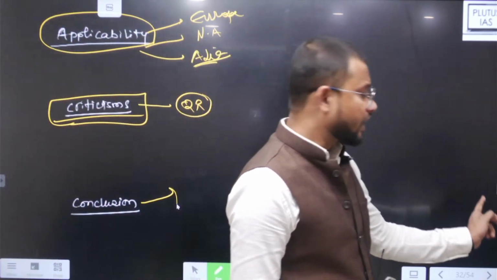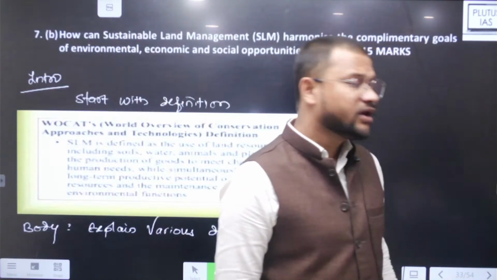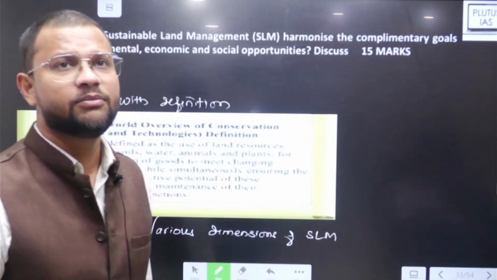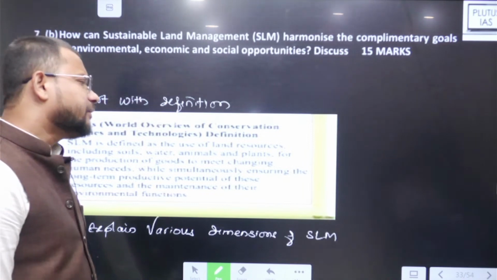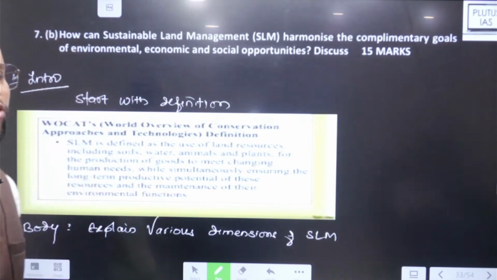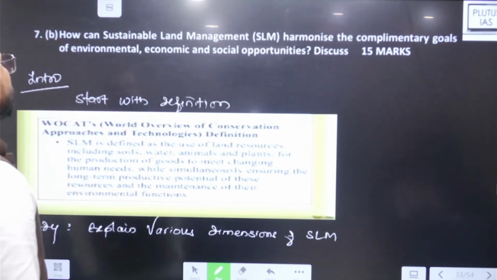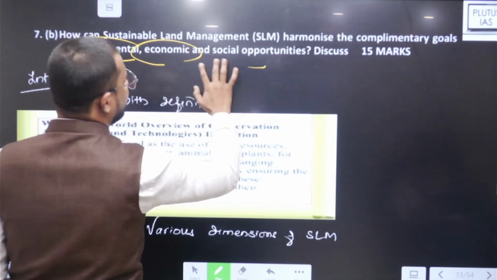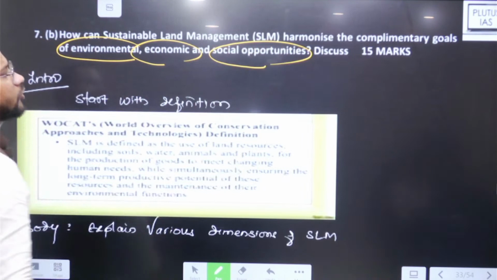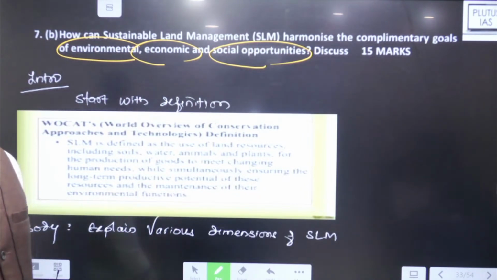We always have to look in such a way that it has contributed to the development of any particular subject or sub-geography subject. Then, how can sustainable land management harmonize the complementary goals of environmental, economic and social opportunities discussed?